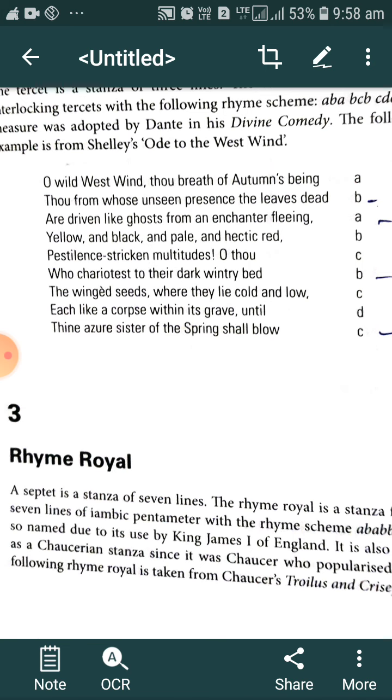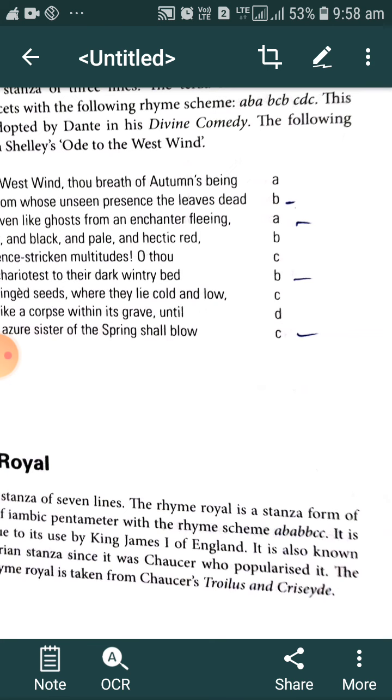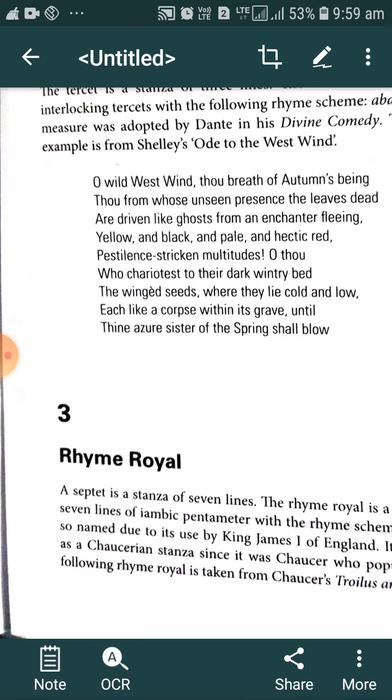Just as we have seen, a stanza of 2 lines is called a couplet, a stanza of 3 lines is called a tercet, and a stanza of 4 lines is called a quatrain. In the same way, a stanza of 7 lines is called a septet. The rhyme royal is the stanza form of 7 lines of iambic pentameter.